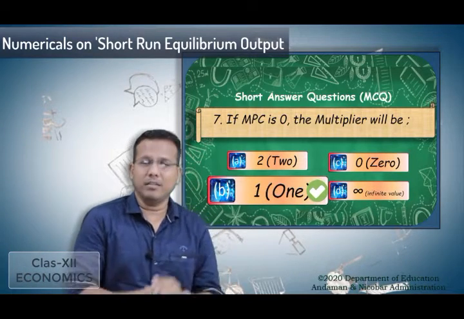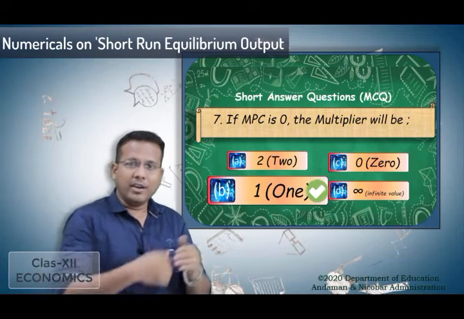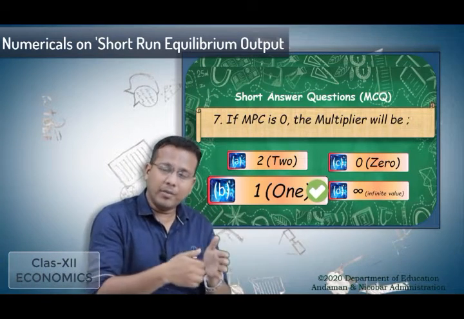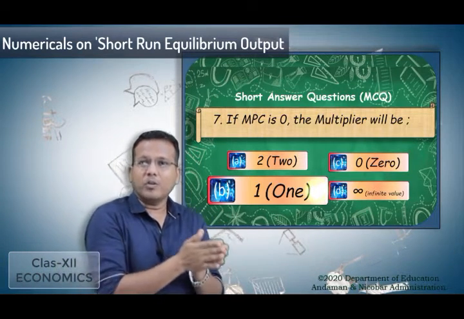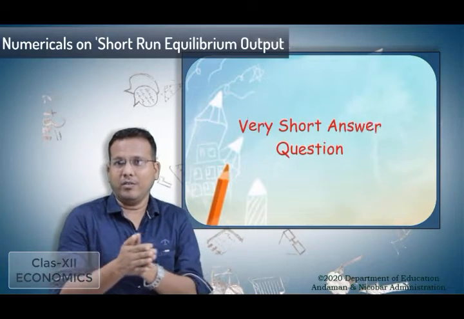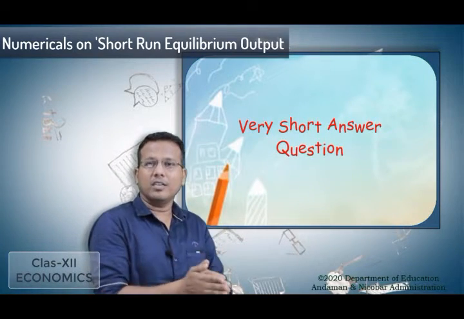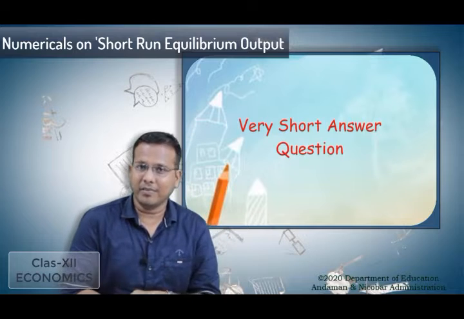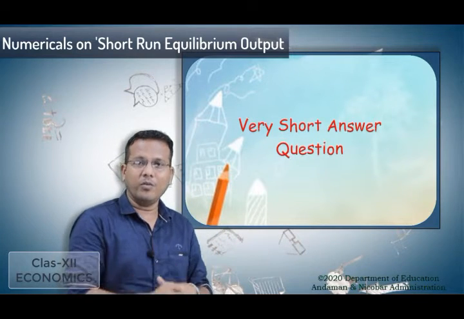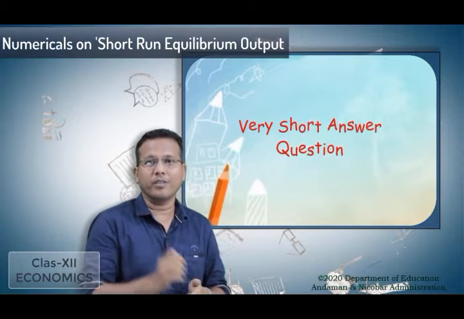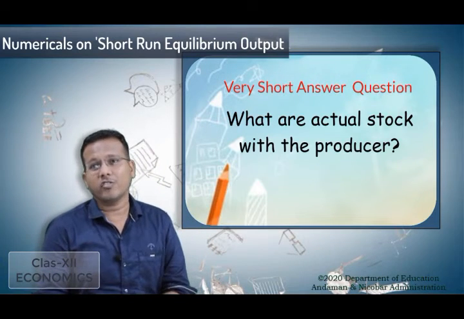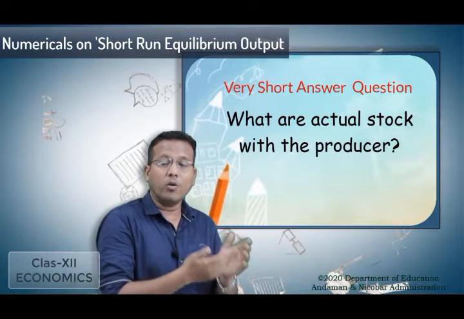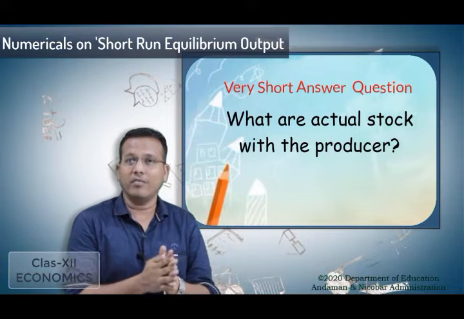So now we have seen some MCQ questions. In the same way, apart from MCQ questions, some questions are to be answered in one word or one sentence, that is, very short answers. So we have one more question like that. Look at the question: What are the actual stocks with the producer? Or what do you mean by the actual stock with the producer?